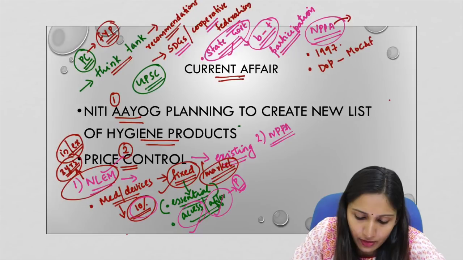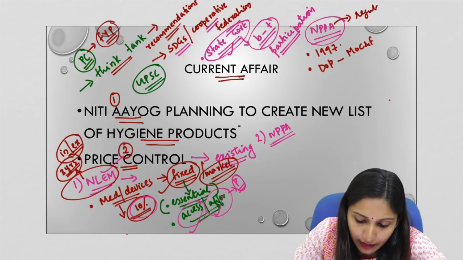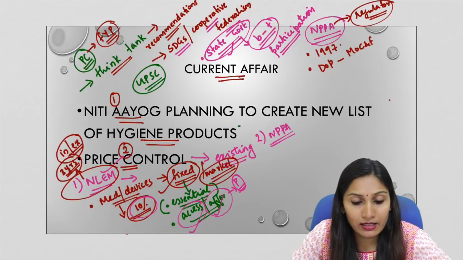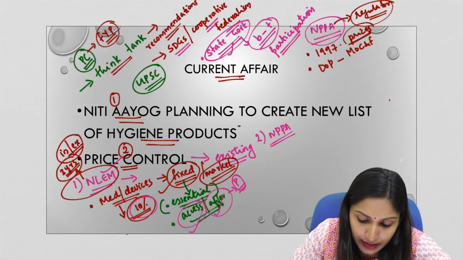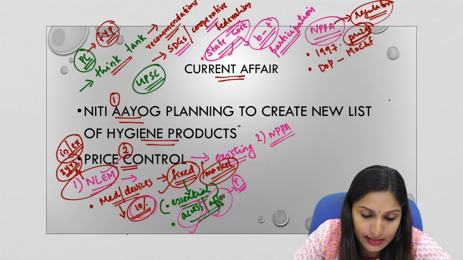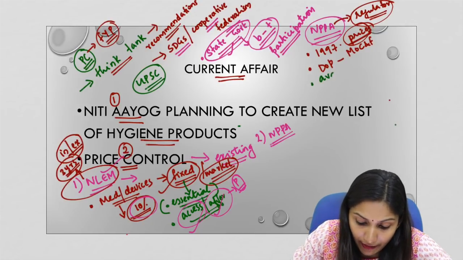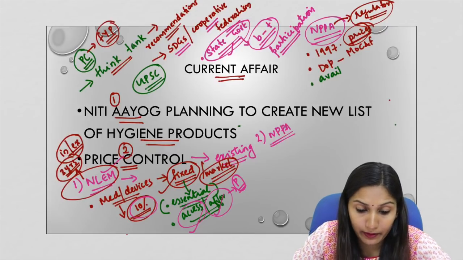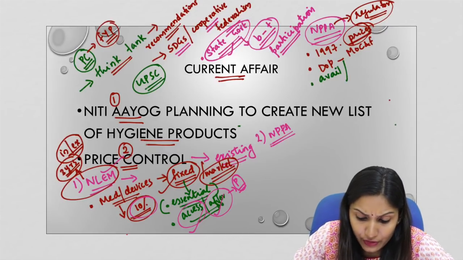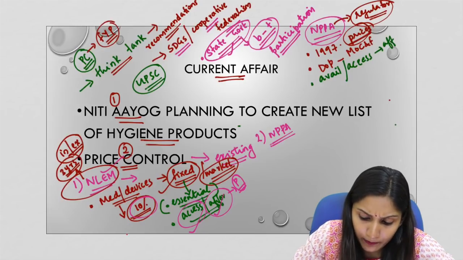Now, what is the significance of NPPA? The NPPA acts as an independent regulator. Regulator means authority who regulates. What does it regulate? It regulates the prices of the drugs in the market. So it is an independent regulator that regulates the prices of drugs in the market. Thereby it ensures availability. That is the two factors that we discussed, access and affordability. So this ensures availability and accessibility of the medicines at affordable prices.